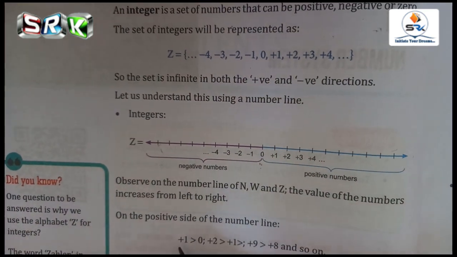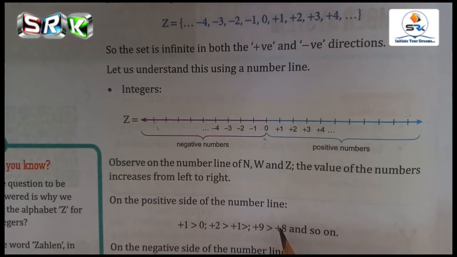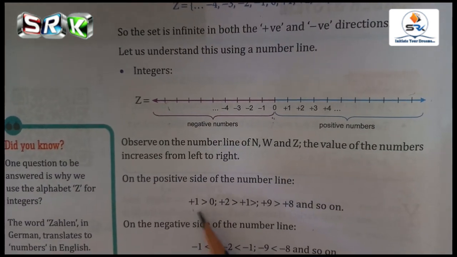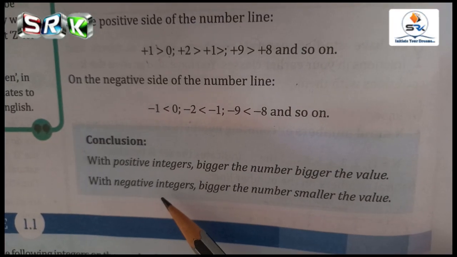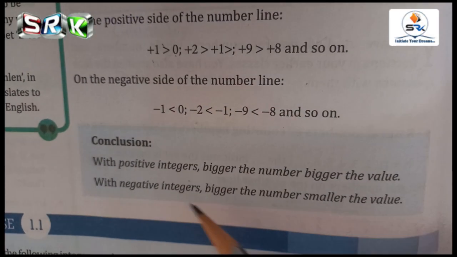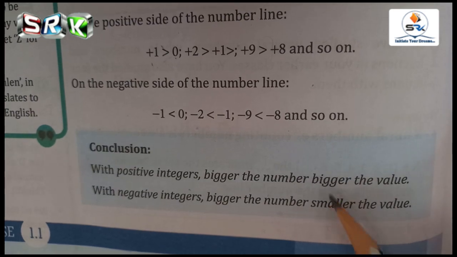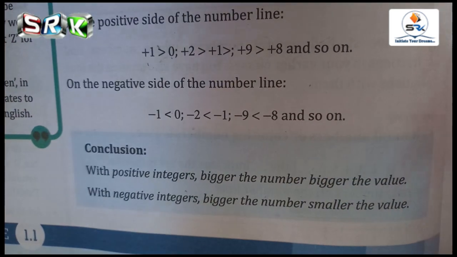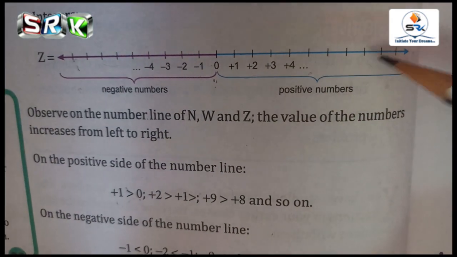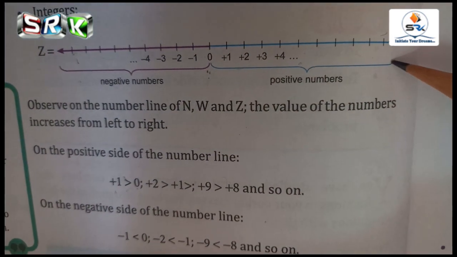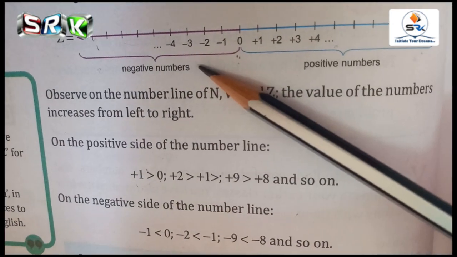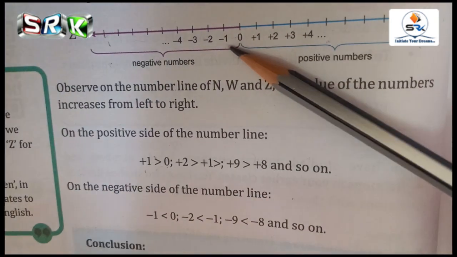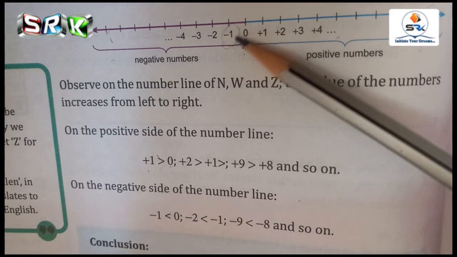On the positive side of the number line, +1 is greater than 0. So for positive integers, the bigger the number, the bigger the value. In the positive values, whichever is the last number in the sequence, that is the bigger value. And in the negative numbers, the number which is smaller is the biggest value.